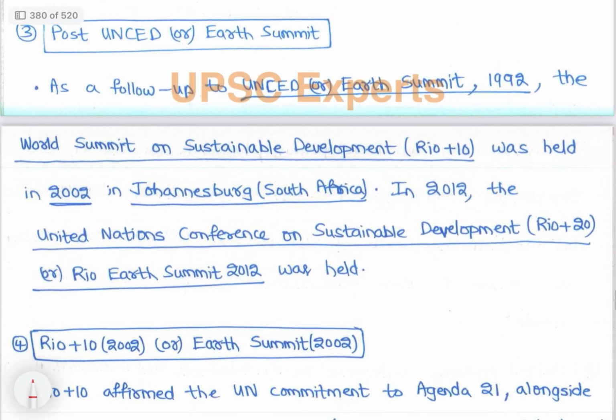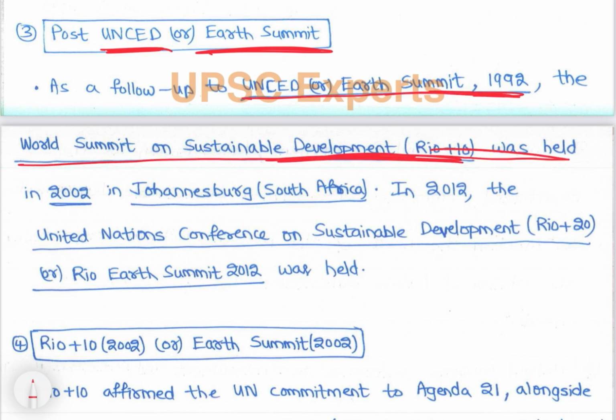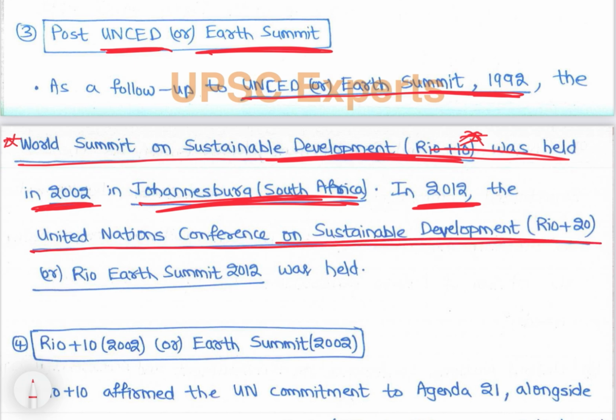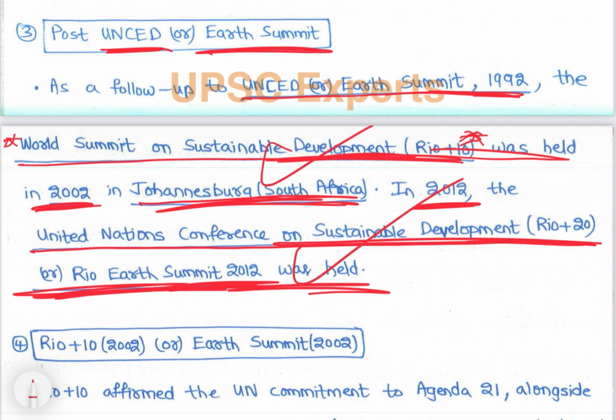Then आता है post UNCED और Earth Summit. Right, उसके बाद Earth Summit के बाद as a follow up to UNCED और Earth Summit, the World Summit on Sustainable Development was held in 2002. Right, World Summit on Sustainable Development happened at Rio + 10, right, in Johannesburg, South Africa. In 2012, right, United Nations Conference on Sustainable Development, that is Rio + 20 or Rio Earth Summit 2012 was held, right, with respect to sustainable development, right?